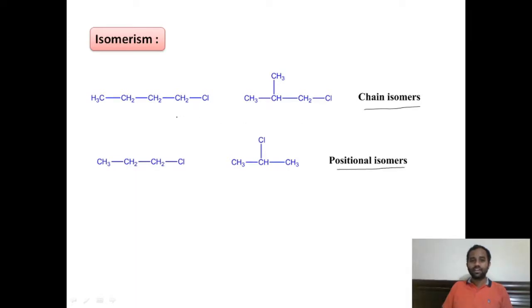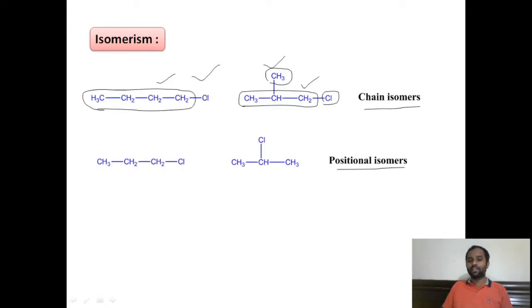What are chain isomers? These are isomers having different chains. You see here, in this the main chain has 4 carbon atoms. In this the main chain has only 3 carbon atoms. Here the chain is different. This is called butyl chloride, this is called isobutyl chloride, right? This is called 1-chlorobutane, this is called 1-chloro-2-methylpropane. These 2 compounds have the same chemical formula, but they differ in the chain, therefore they are called chain isomers.